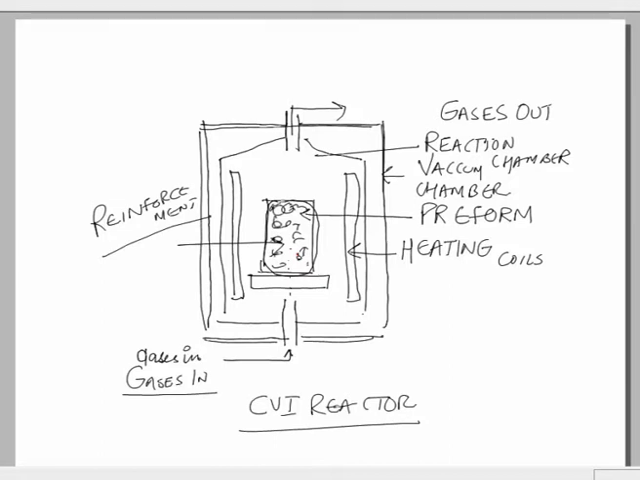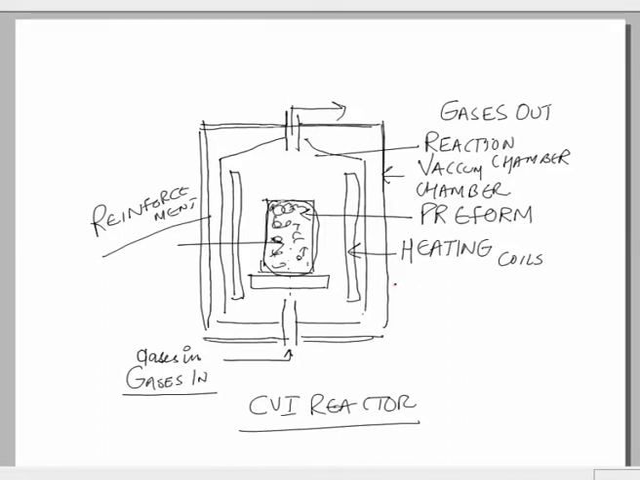So the matrix is coming from the gaseous reactants. We have the gases in and the gases out. The gaseous reactants are passing through the preform, and finally we are getting a dense preform in which the matrix has been generated. The matrix has been created inside the preform, and the diameters of the fibers have increased. Why have they increased? Because of the deposition of the solid reaction products. So basically we are now creating a composite material.